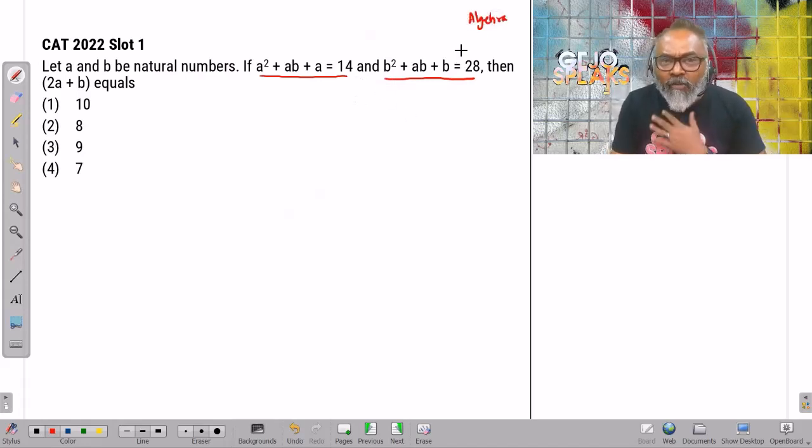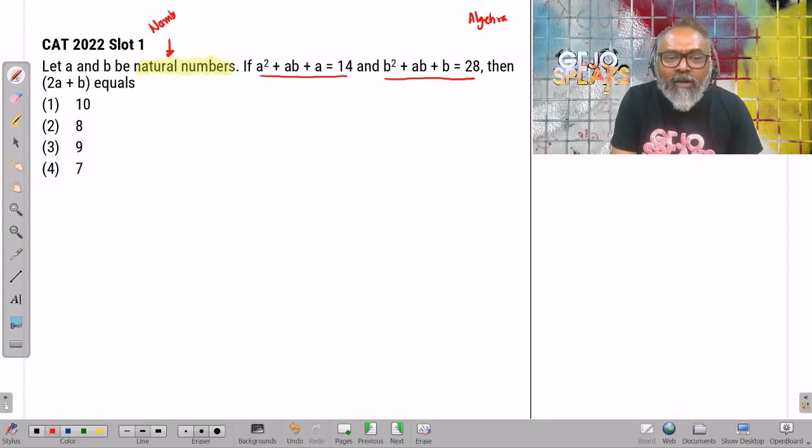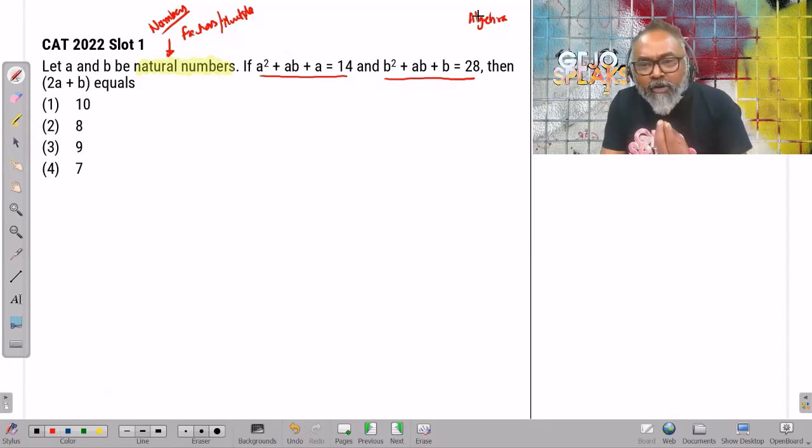Then I'm looking at the question and going, wait a minute. I can see natural numbers. So why am I thinking algebra? Why can't I think numbers? Why can't I think concept of numbers? Concept of numbers are factors, multiples, patterns, and things like that. Factors, multiples. Why can't I think that? All right, let's think in that particular fashion instead of algebra.